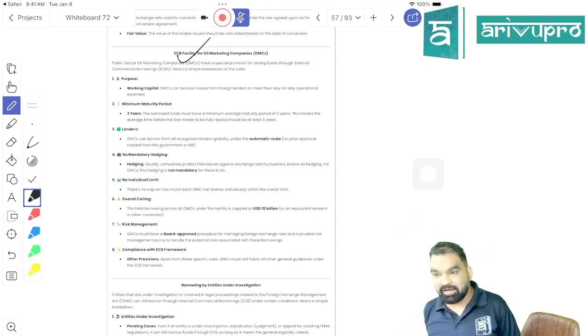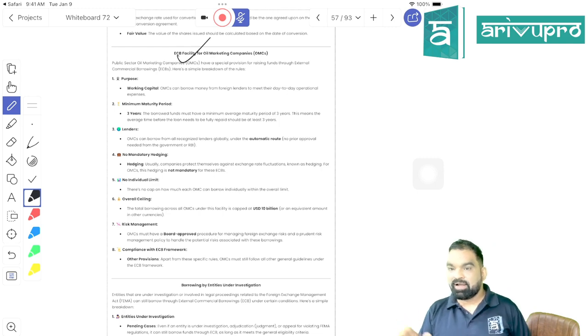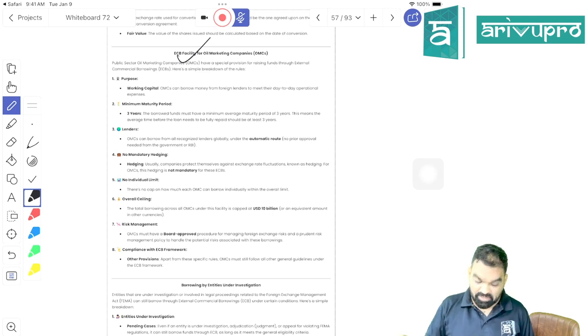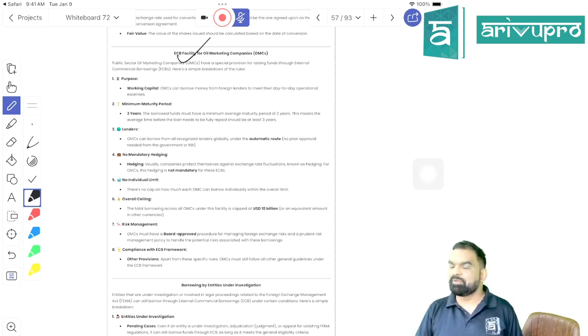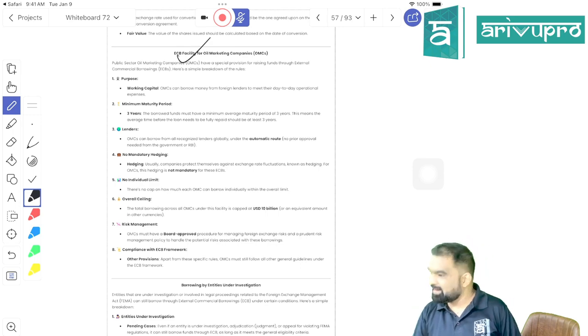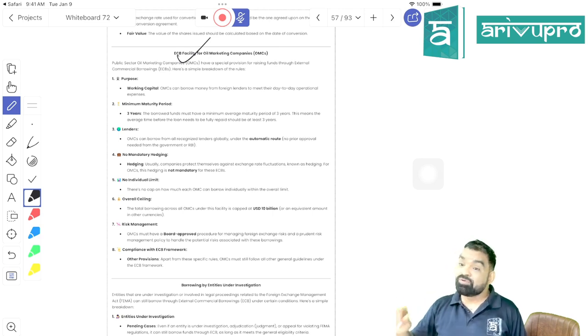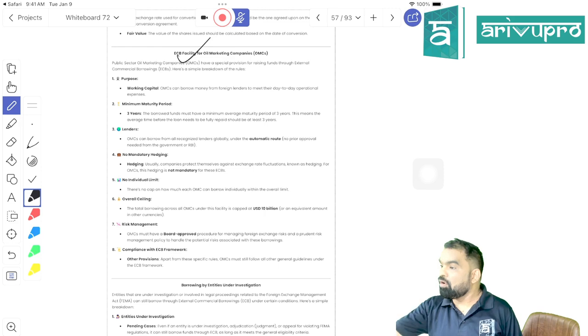Done. Is it clear? So first thing is what? Oil marketing companies are allowed to raise ECB. Generally in India, all public sector undertakings are involved in the oil sector, like BPCL belongs to government, ONGC belongs to government. So a public sector undertaking in oil marketing activities can raise ECB. They can opt only for working capital requirement, means to buy the raw oil, stock buying, right? They can use that fund only for buying the raw oil.